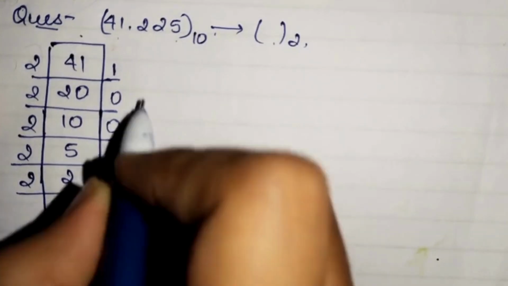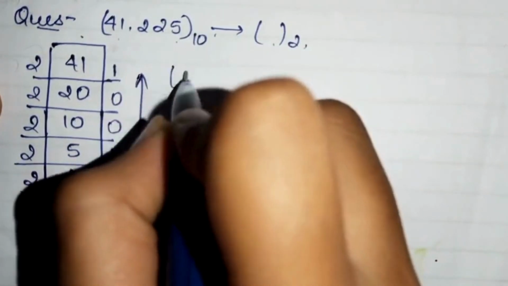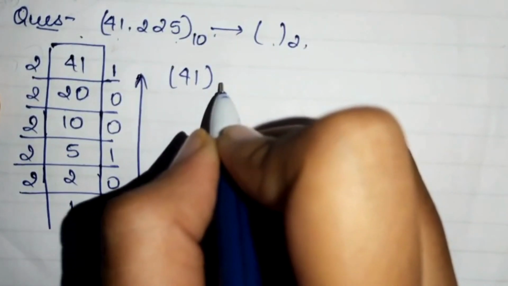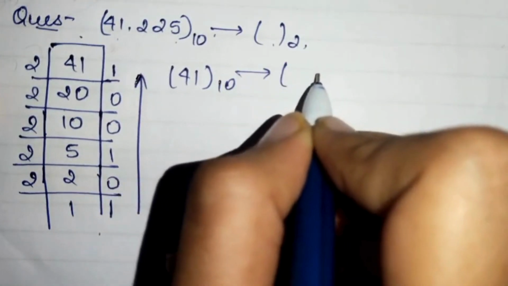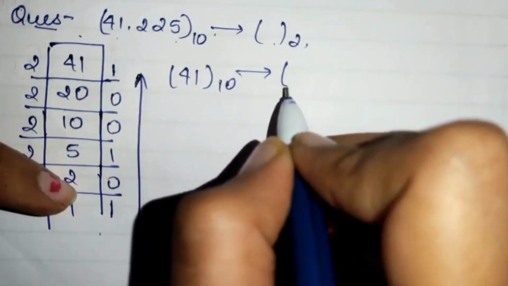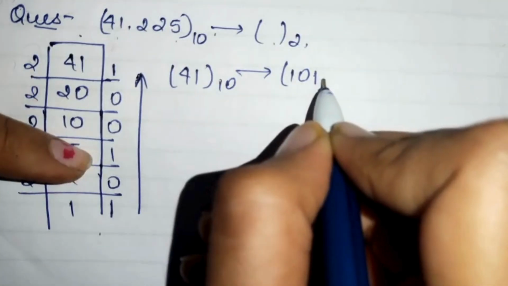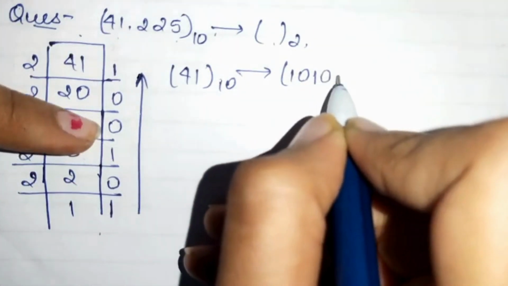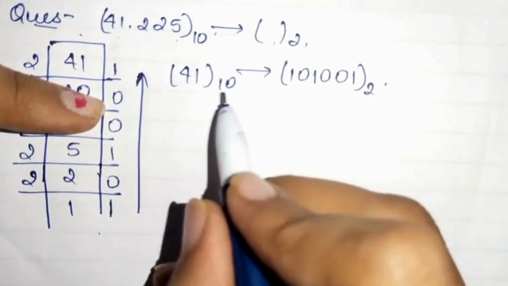This one comes here, and we will go from bottom to top. Our answer came for 41, a decimal converted to binary. We will write 1 0 1, then again 0, then 0 and 1. This is your binary number for 41.